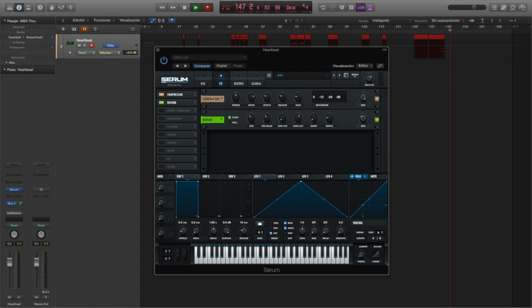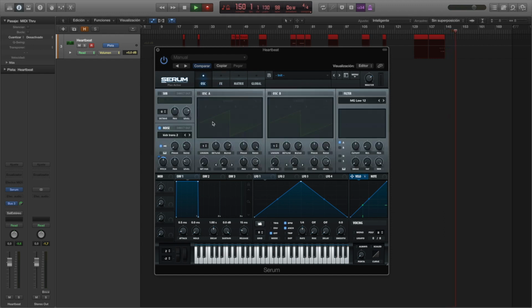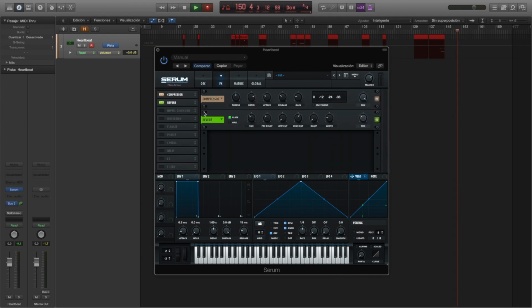Next thing we're gonna do is we're gonna distort this reverb. So we're gonna distort the sound that comes from the noise generator and that is compressed, and also the tail that we added with the reverb. That is gonna make it more homogeneous and it's gonna make it sound as part of the same noise. For that, of course, we're gonna use the distortion effect. We set it to pre and we adjust this.